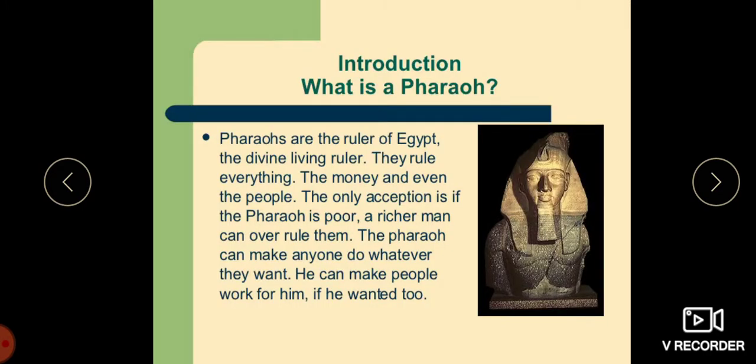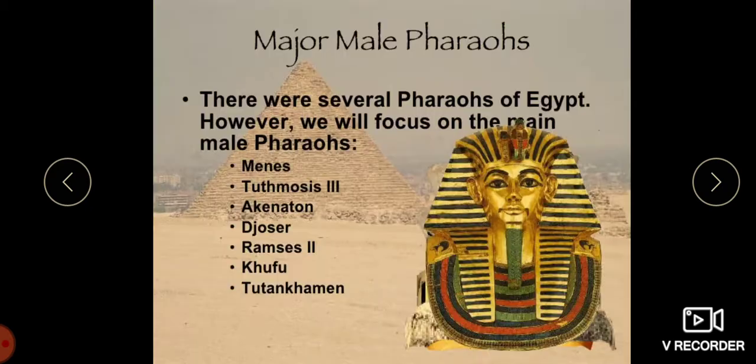Now, when I say pharaohs, what is a pharaoh? Pharaohs are the rulers of Egypt and the divine living rulers. They rule everything, the money and even the people. The only exception is if the pharaoh is poor, a richer man can rule over them. The pharaoh can make anyone do whatever they want. He can make people work for him if he wanted to.